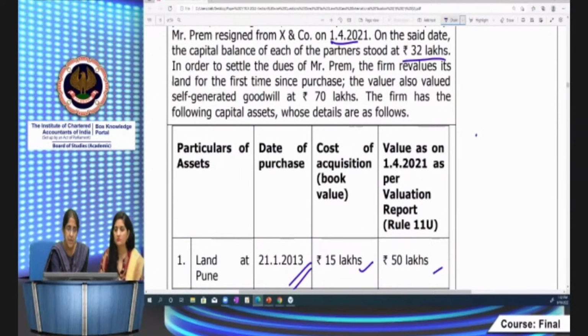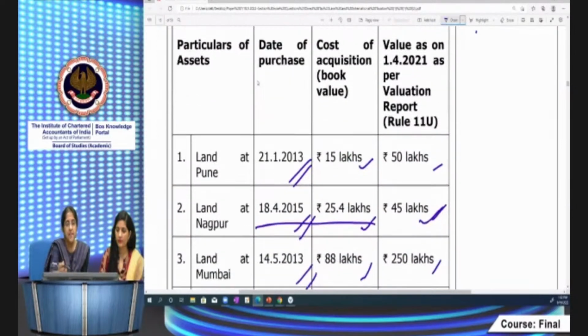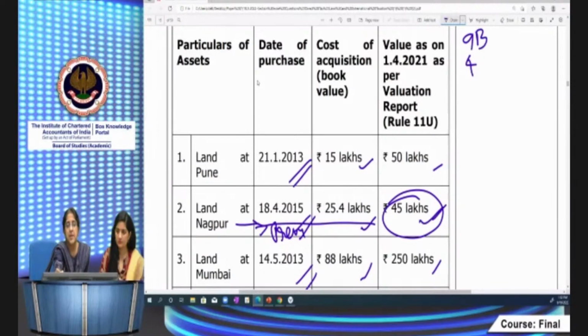Since a capital asset, the land at Nagpur, is given to Prem, both 9B and 45(4) are attracted. 9B, as I said, covers capital asset; in this case there's no stock in trade. So how do you calculate 9B? It's very simple. You take the fair market value of the land at Nagpur given to Prem, and that is deemed to be the full value of consideration. Here it is 45 lakhs.